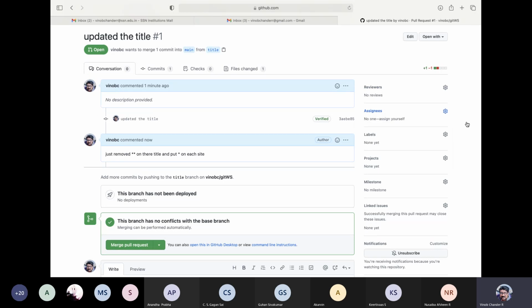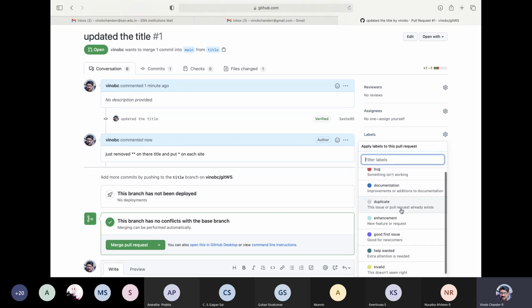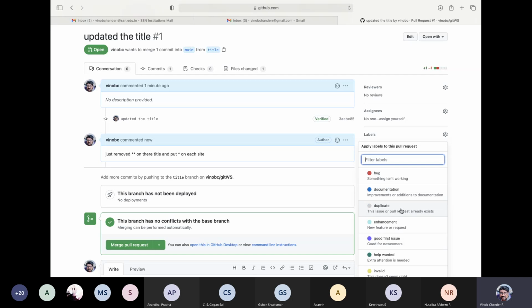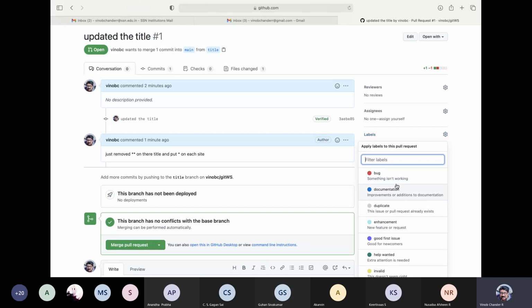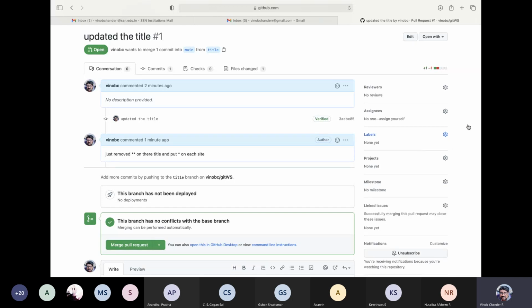So you can have reviewers, assignees, labels, projects, milestones. For labels, for example, you can specify a label here. There are different labels, and you can create your own labels also. These are some of the available labels that you can make use of, and then mark it to this particular request. We are not going to do anything as of now, but this is the meaning. Then you have projects. We will talk about projects later, but this can be associated with the project. You can have your to-dos there in the project, and those to-dos or the project status will be reflected here.